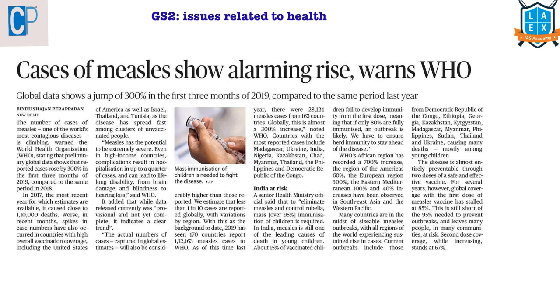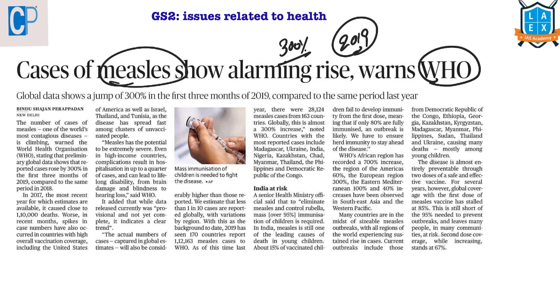Our next article is Cases of Measles Show Alarming Rise, warns the World Health Organization. This entire article is about the World Health Organization's preliminary global data on measles. Here there is a 300% rise in measles cases worldwide during the first 3 months of 2019 compared to the same period in 2018. The highest number of measles cases were reported from countries with high vaccination coverage like Israel, Thailand, Tunisia and also India.